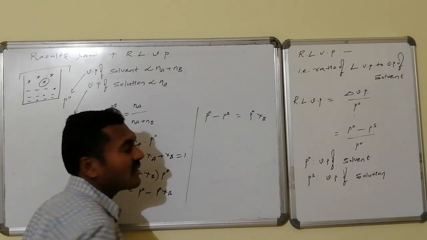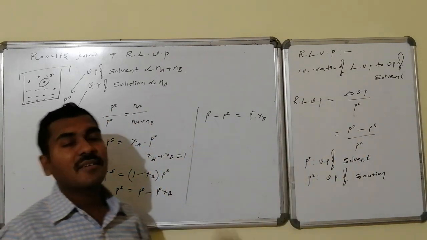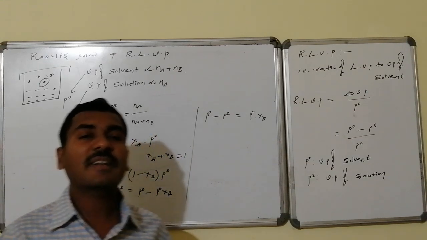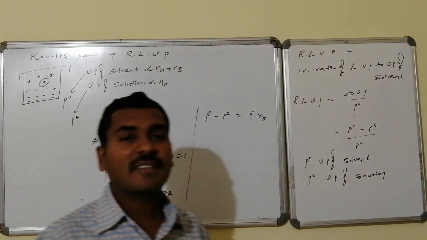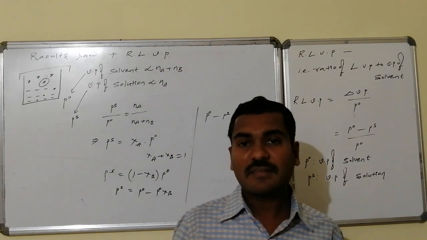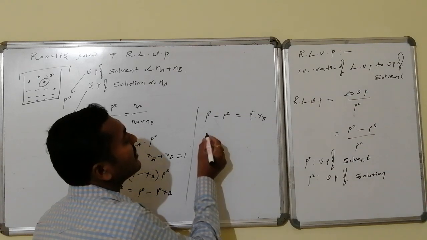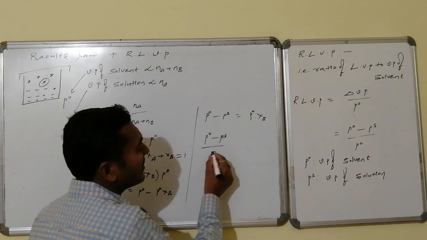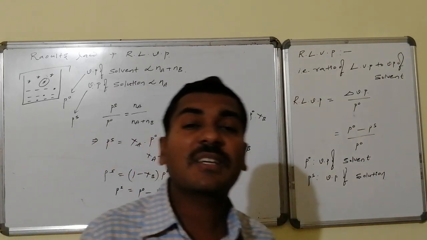Here what are the terms? P0 is the vapor pressure of pure solvent. Ps is the vapor pressure of solution. P0 is always greater because volatile components are higher. So therefore P0 minus Ps is a positive quantity. That is, after making the solution, the vapor pressure decreases. That is said to be lowering in vapor pressure. So this lowering in vapor pressure, P0 minus Ps divided by P0, the original vapor pressure of solvent, becomes equal to the mole fraction of solute,